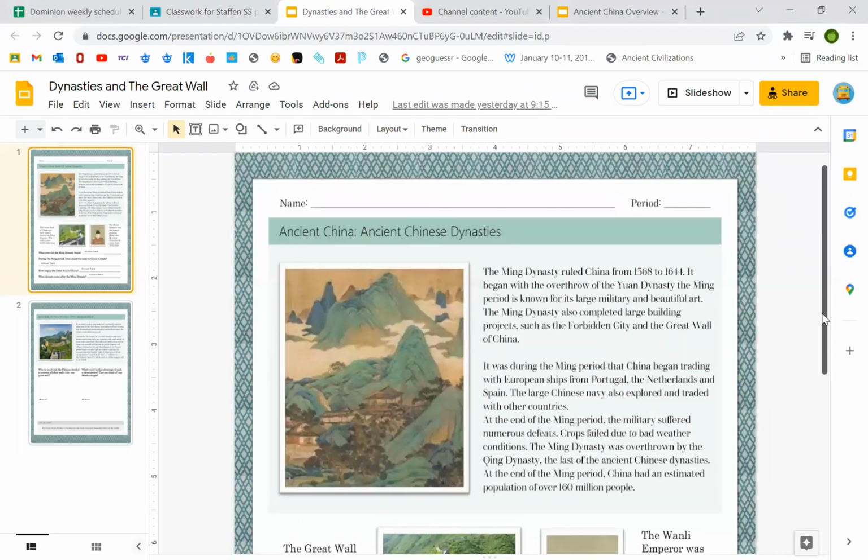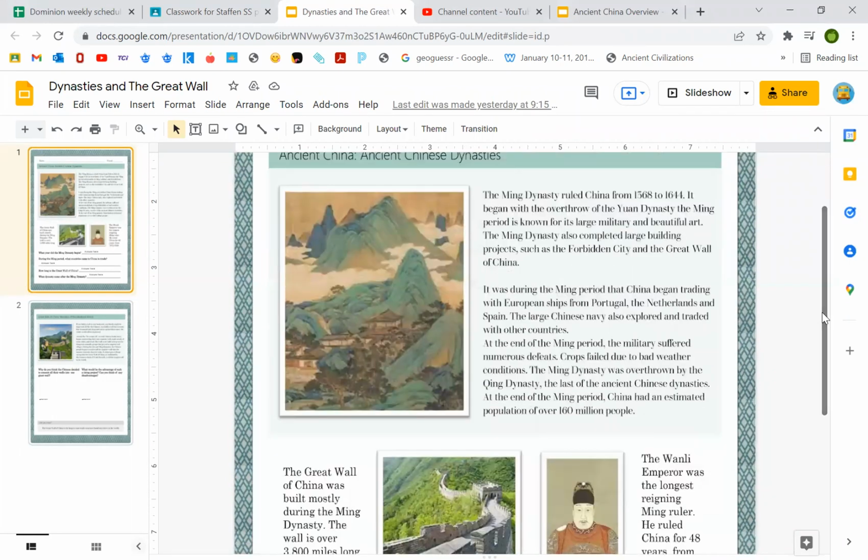So it says the Ming Dynasty ruled China from 1568 to 1644. It began with the overthrow of the Yuan Dynasty. The Ming period is known for its large military and beautiful art. The Ming Dynasty also completed large building projects such as the Forbidden City and the Great Wall of China.